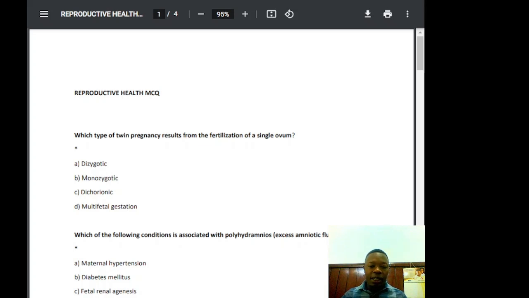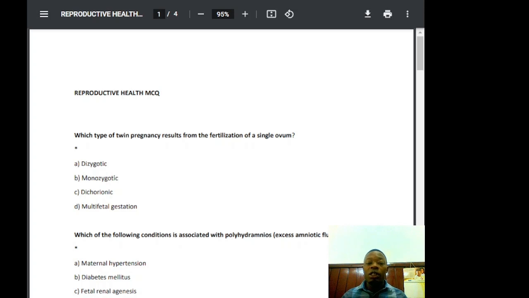Now what is a monozygotic twin? Monozygotic twins are also known as identical twins, developed from the fertilization of a single ovum by a single sperm. So single ovum, single sperm. When two ovums have been fertilized simultaneously with two different sperm, that is a different case. It's not monozygotic, so it's not the identical twin. After fertilization, the zygote undergoes mitotic division. At some point during early embryonic development, it will split into two genetically identical embryos.